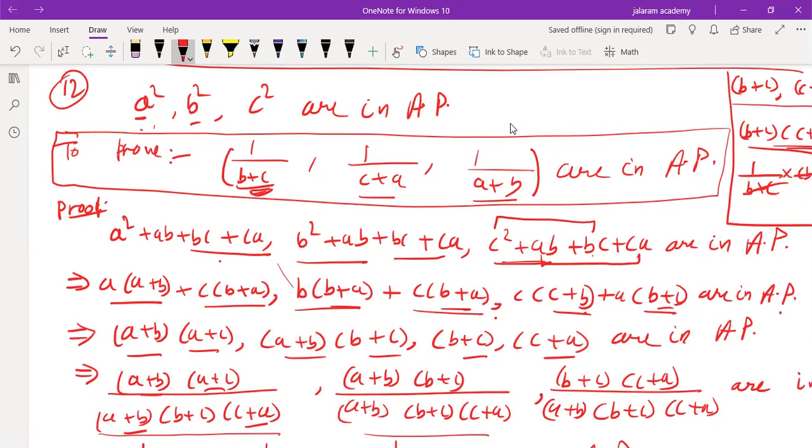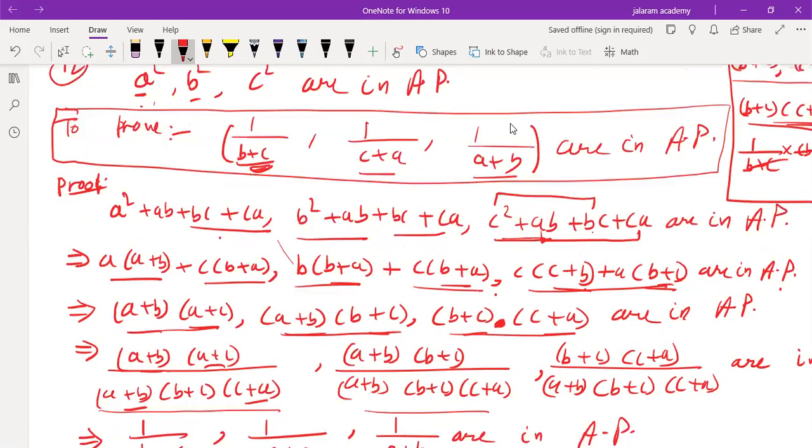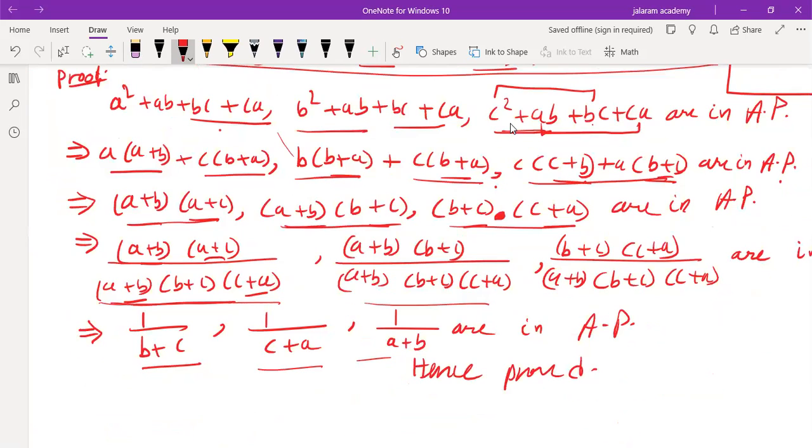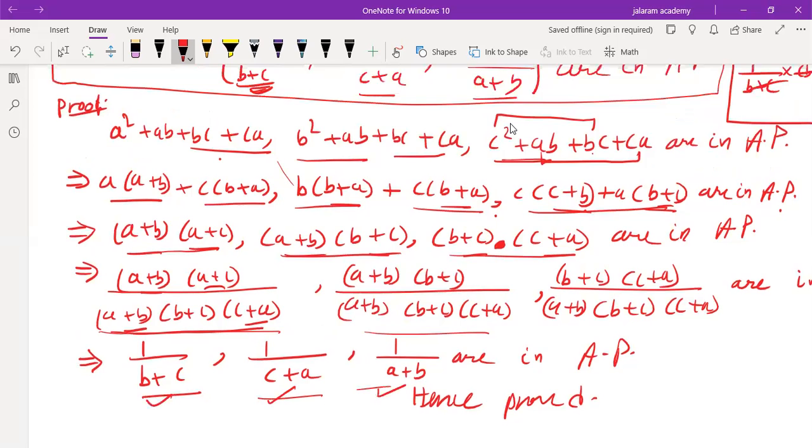So a plus b into a plus c, a plus b into b plus c, b plus c into c plus a are in AP. So when we divide with the LCM of a plus b, b plus c, c plus a, we get a plus b into a plus c upon a plus b into b plus c into c plus a. So 2 will be cancelled out, 1 remains, which we have to bring: 1 upon b plus c, 1 upon c plus a, 1 upon a plus b are in AP.